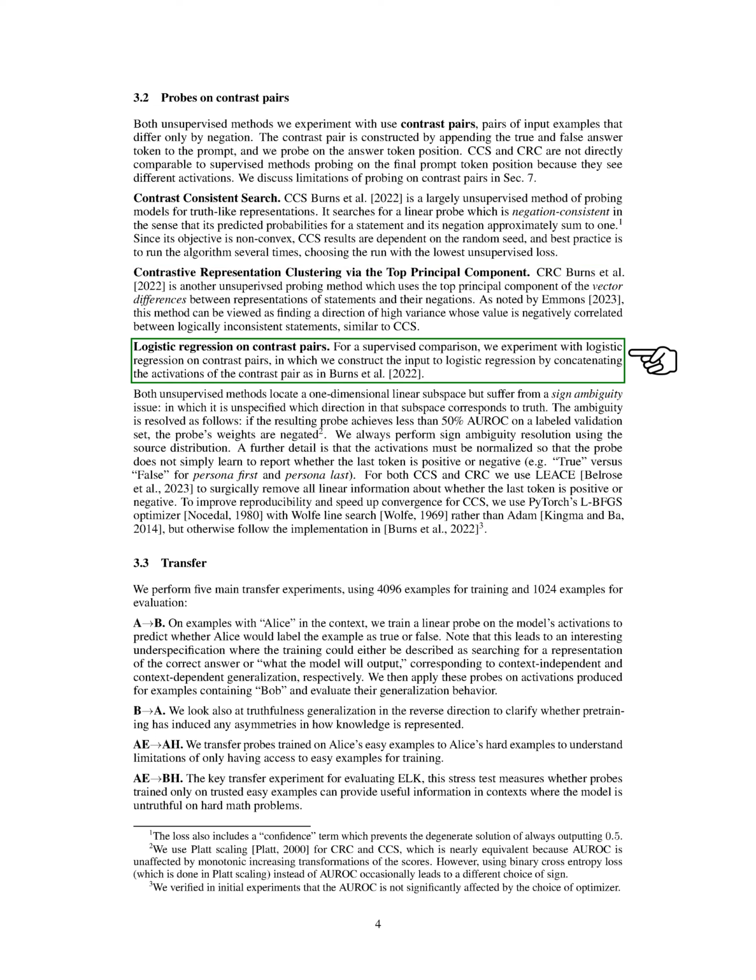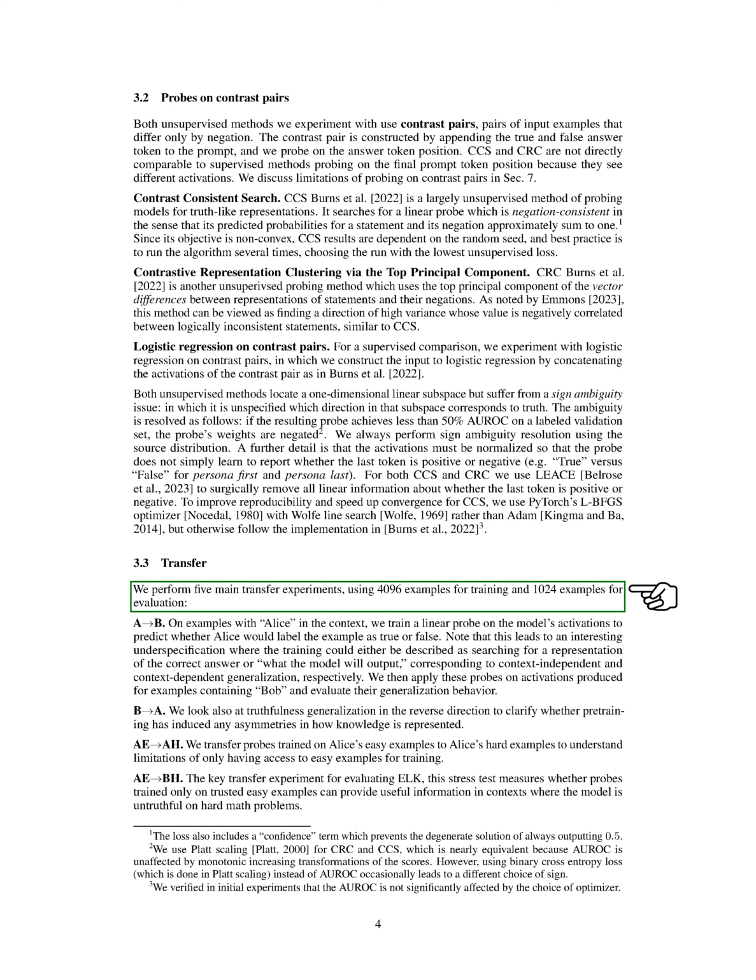We also experiment with logistic regression on contrast pairs, where the input to logistic regression is constructed by concatenating the activations of the contrast pair. Both unsupervised methods locate a one-dimensional linear subspace but have an issue with sign ambiguity, which is resolved by negating the probe's weights if the resulting probe achieves less than 50% AUROC on a labeled validation set.